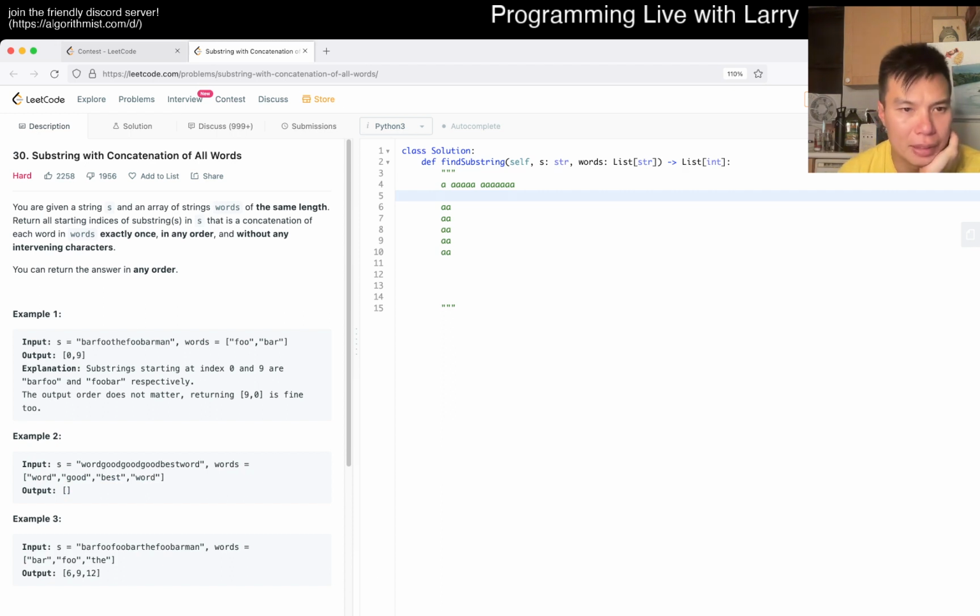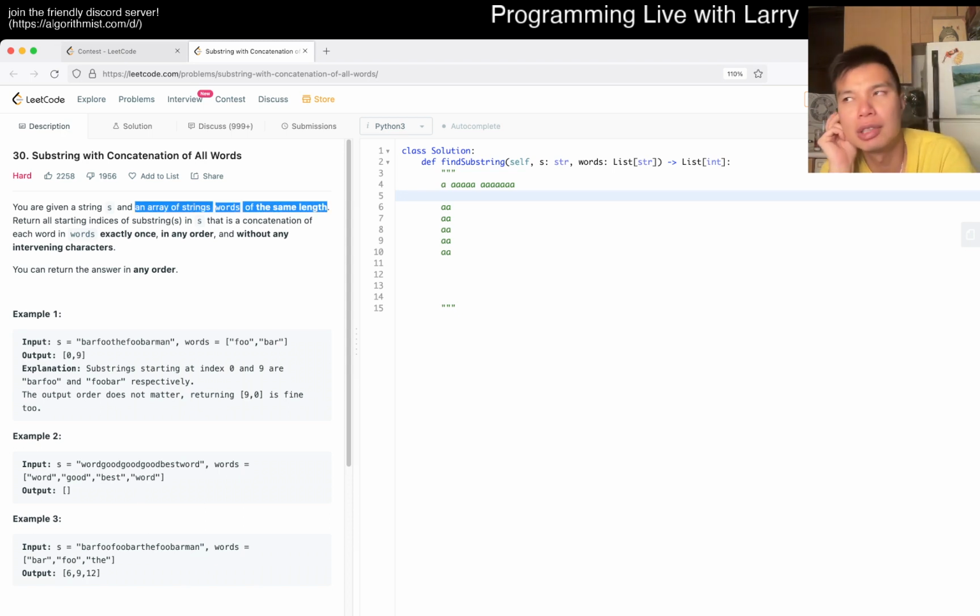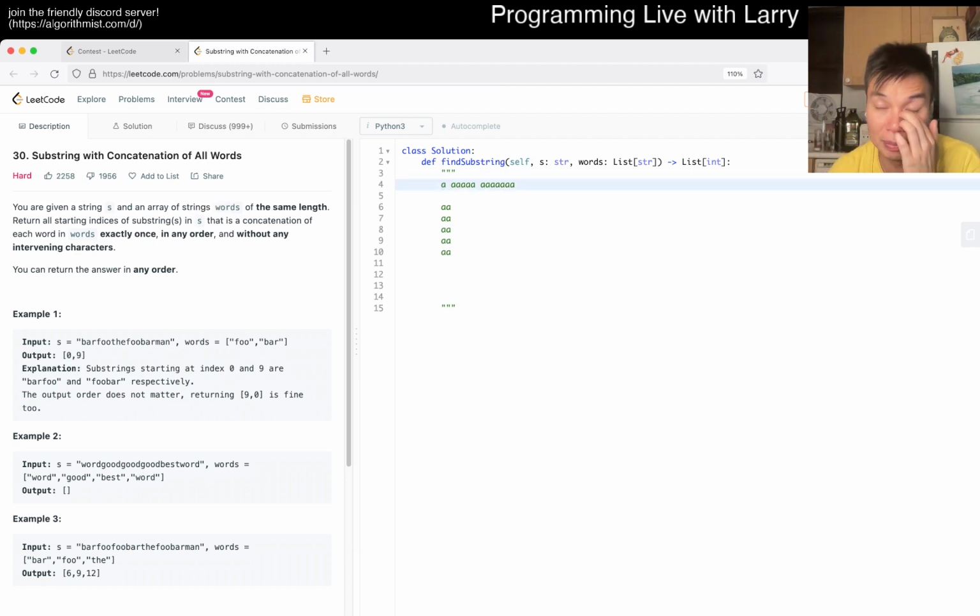Oh snap! I did miss this. Maybe that's another misreading. I missed that they're the same length, so that does change things a little bit. Okay, I was actually thinking about this, where I was like, this would be a lot easier if you can have the same length, and the reason is because you don't have this offsetty thing. You can just handle them differently, because now you can slide them in a different way.